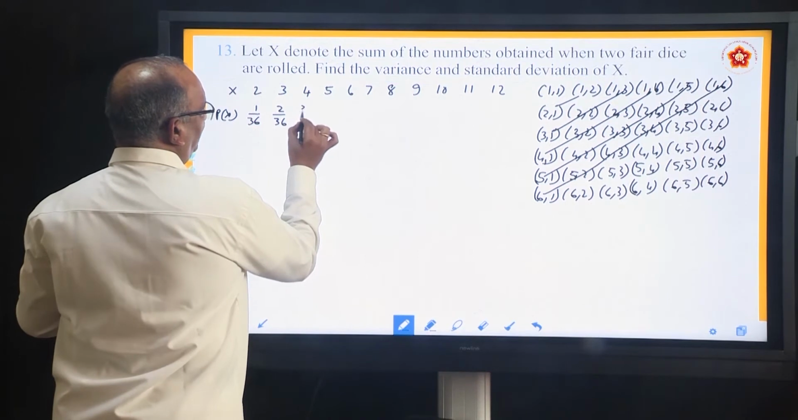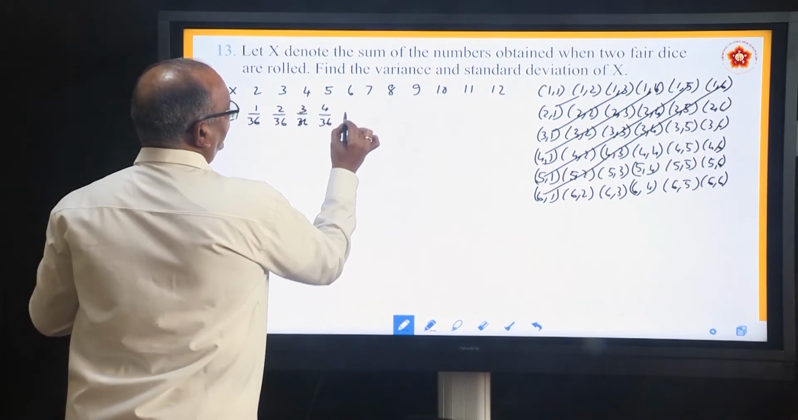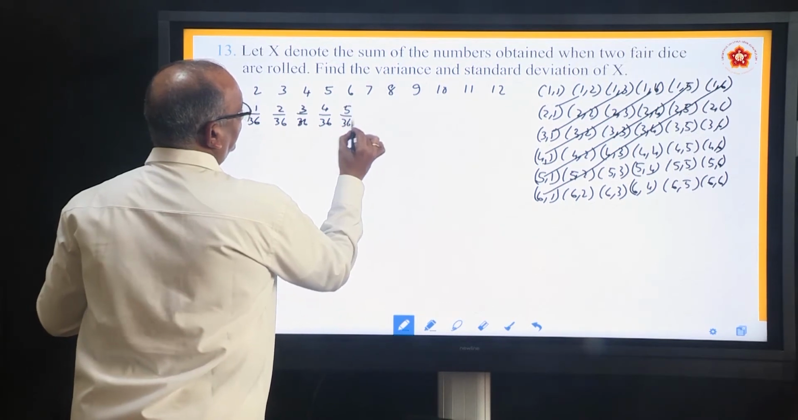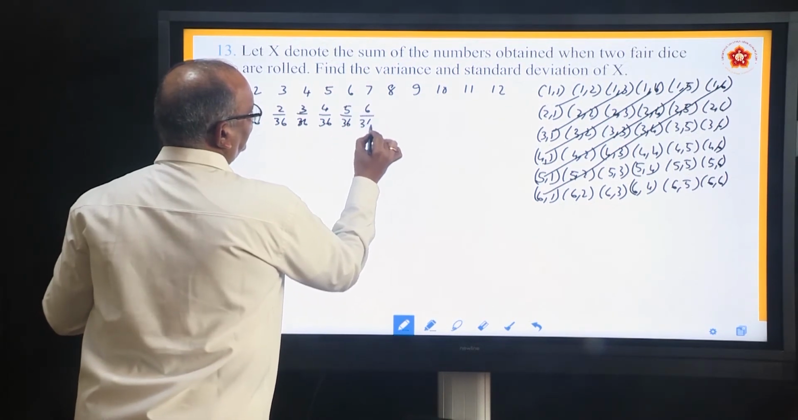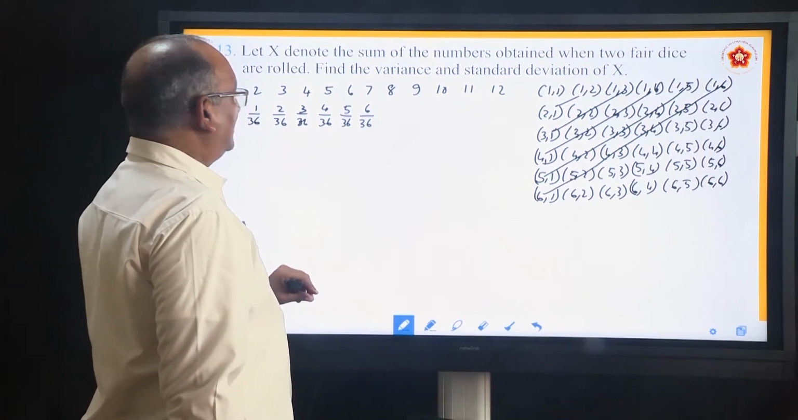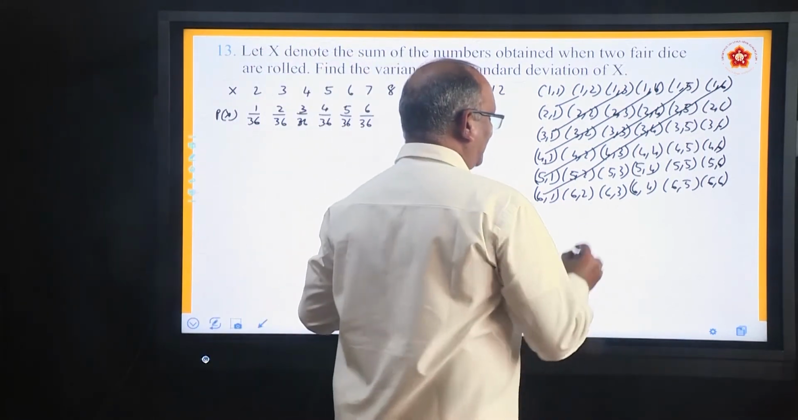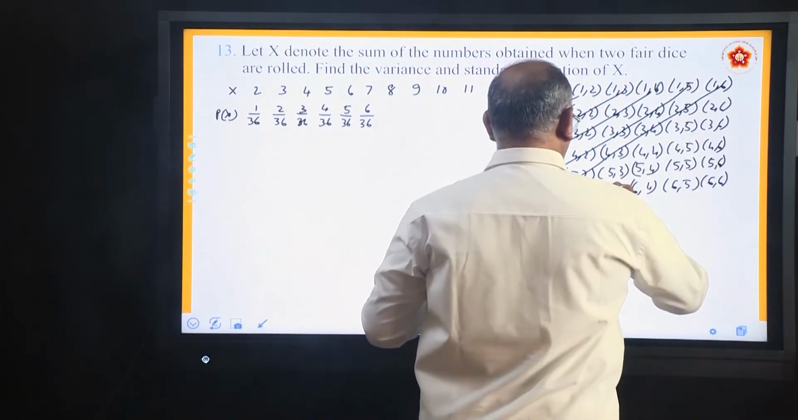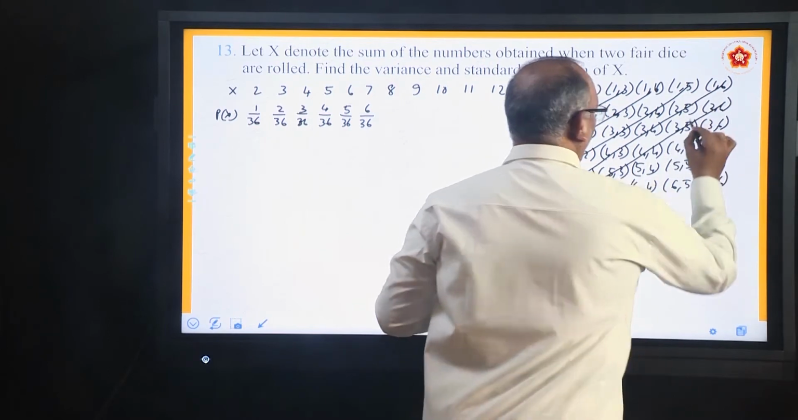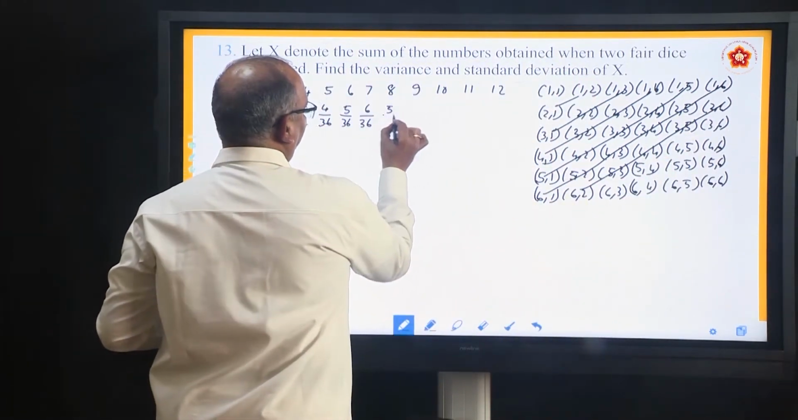Next one will be 3 by 36. This is 4 by 36. This is 5 by 36. This is 6 by 36. Okay, 7 also we got. Now, how many ways can you get 8? These things if you club, the total is 5 by 36.